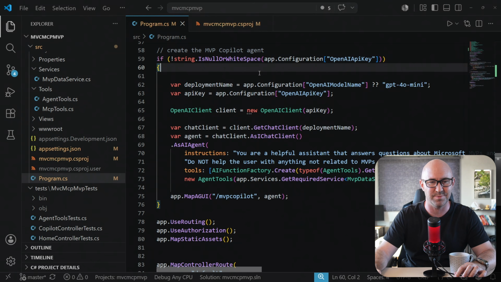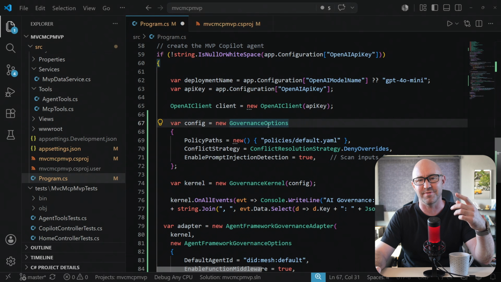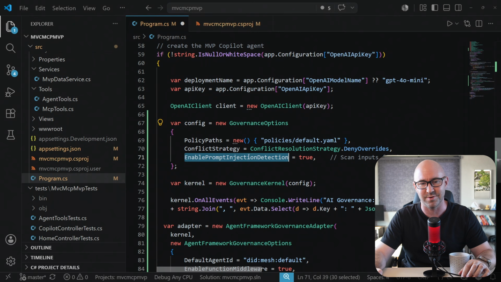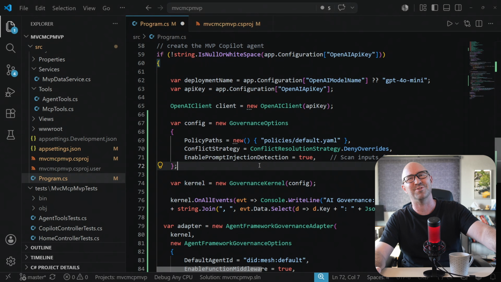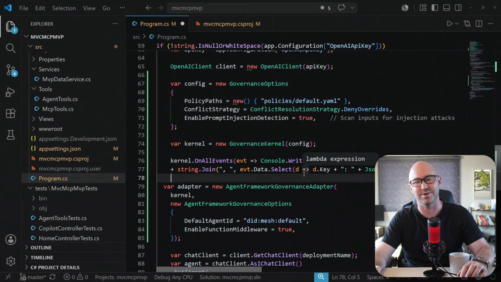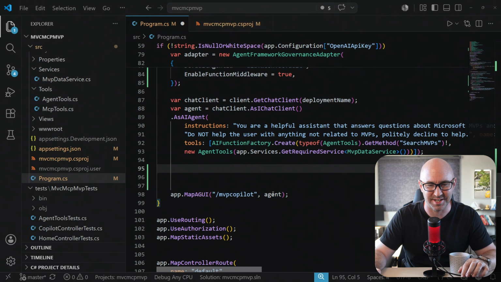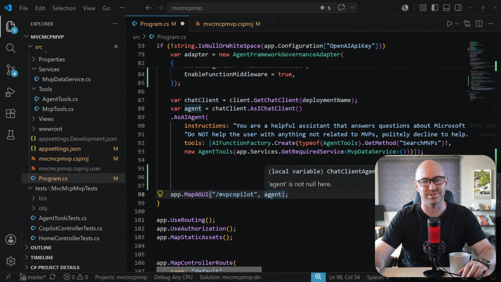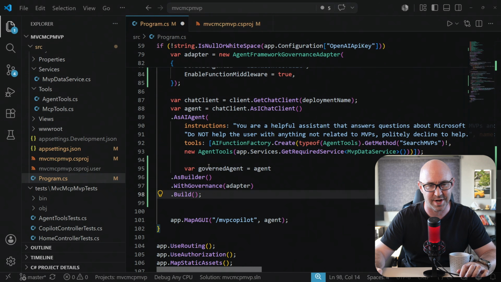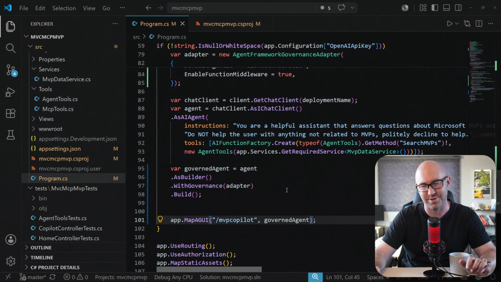So what we want to do is put a load of code in here that I made earlier, and I'll walk you through this. We're creating governance options, which will contain a policy file, which I'll show you in a second. This is YAML. We're going to try and enable prompt injection detection, although we do have to do something special to actually make that work. We're going to log all events to the console so we can actually see what's going on. We're going to create an adapter around this kernel. Now, instead of sending the standard Microsoft Agent Framework agent to the AGUI method here, map AGUI, we're actually going to create a governed agent with governance using this adapter and stick that in there.